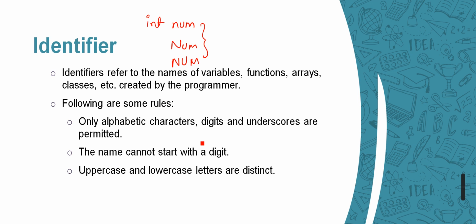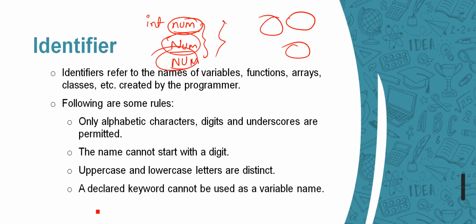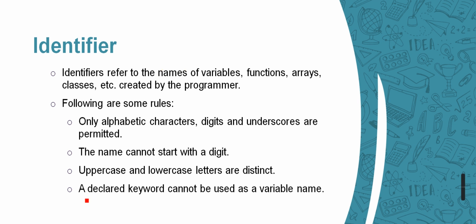So these uppercase and lowercase letters are distinct, meaning if we have declared something like this, this will be a separate variable name, this will be a separate one, and this will also be a separate one. These are three different. Okay, and the fourth one is, a declared keyword cannot be used as a variable name.